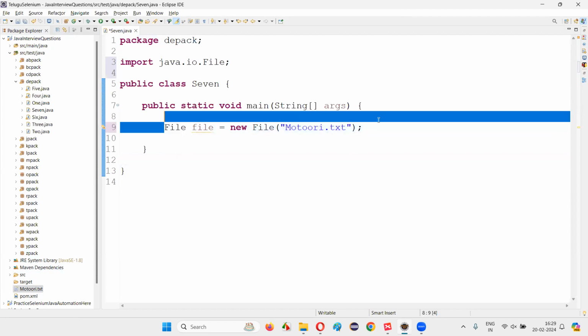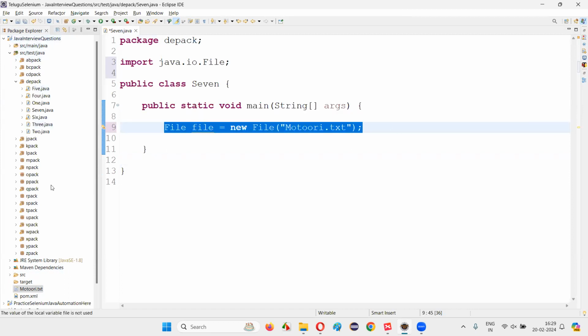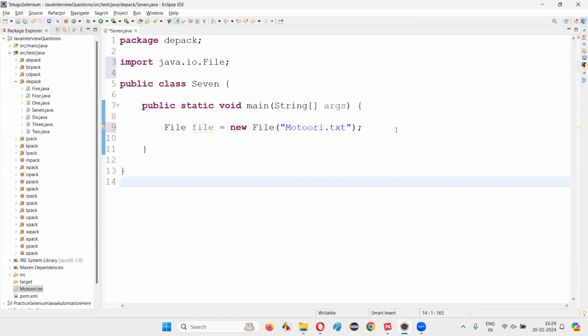Okay. This is how we can represent a file in Java which is there inside the project. So in real time, we prefer to create the files within the project. Why? Because when this particular project is copied and pasted into your friend's or colleague's machine, along with the project, the file will also go. And also here we have not given the full path.